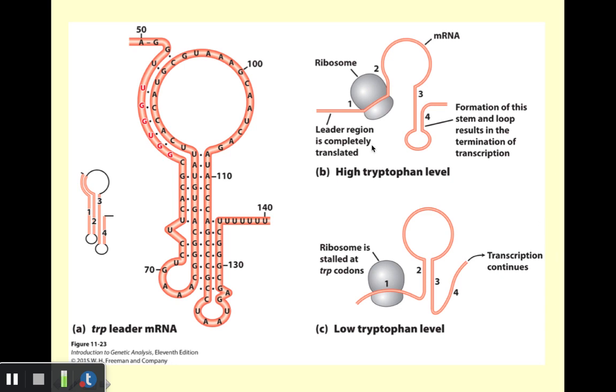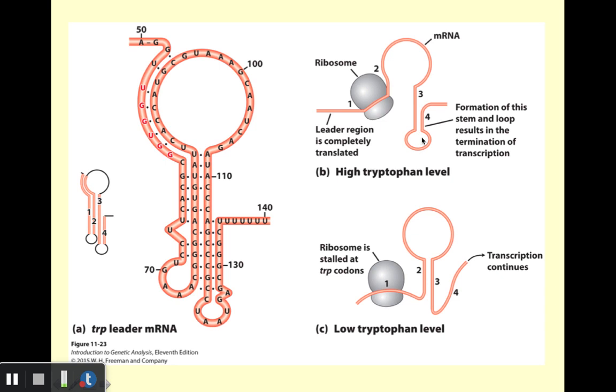On the other hand, if we focus toward the upper panel, when tryptophan levels are high to begin with, the ribosome will encounter those two tryptophan codons and it'll zip right by them, no problem, because there's plenty of tryptophan available. It won't stall at that site. And so as such, region 2 will enter quickly and directly into the ribosome. When that happens, that favors complementary base pairing between regions 3 and 4.